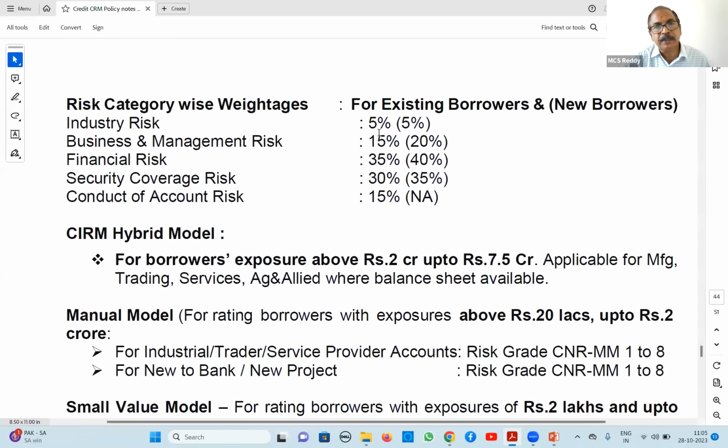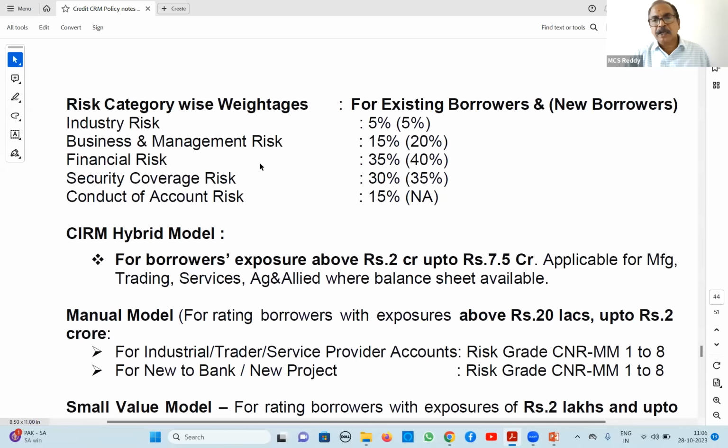Business and management risk weightage is 15% for existing borrowers, 20% for new borrowers. Financial risk is 35% for existing, 40% for new borrowers. Security coverage risk is 30% for existing, 35% for new. And conduct of account, since for new borrowers it will not be applicable, is 15% here. So 5% each has been added to the other three, since the 15% is not applicable here.